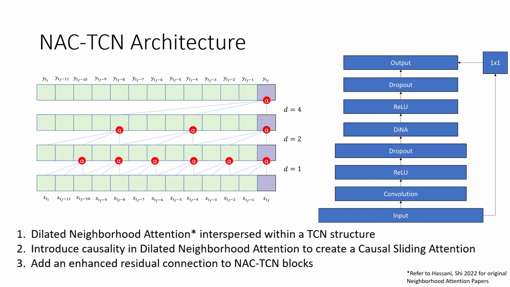We also introduce causality to this dilated neighborhood attention in order to create a causal sliding attention, which is important to maintain the same causal effect of a causal convolution. Finally, we add an enhanced residual connection to NAC-TCN blocks. This residual connection has many benefits. Specifically, it allows for dimension scaling and also ensures that the gradients are alright, even with a network with a very high depth.